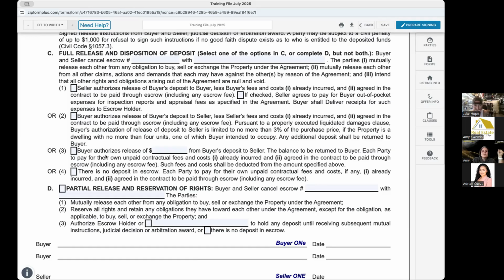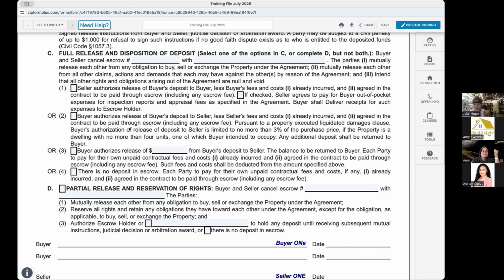Buyer authorizes the release of blank from buyer's deposit to seller. So maybe there's a portion of the deposit that's going to the seller. Okay. Or 4 is there's no deposit in escrow. Each is going to pay for their unpaid contractual fees and costs already incurred and agreed to be paid through the close of escrow. So those are your options for full release. Okay, it kind of gives you a partial release here because you can release some to the buyer, some to the seller, but the whole deposit's getting released. So your option is it goes back to the seller, it goes back to the buyer.